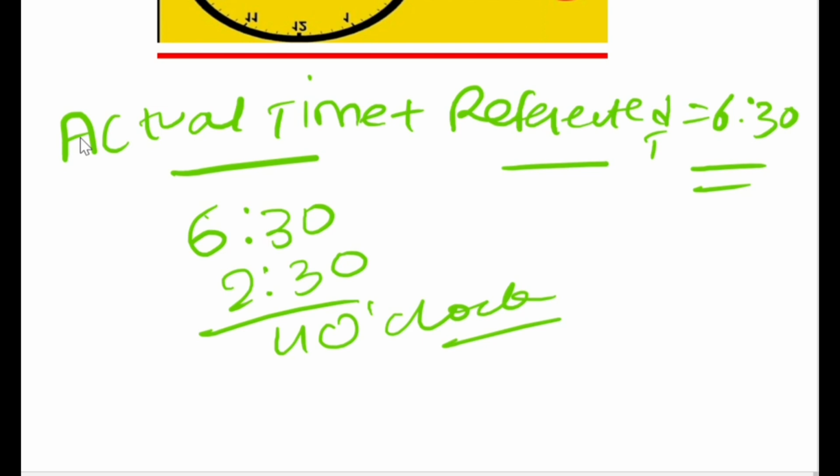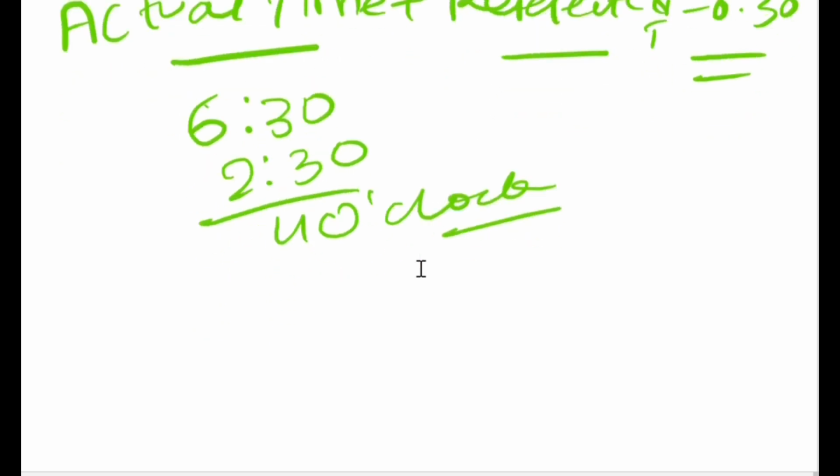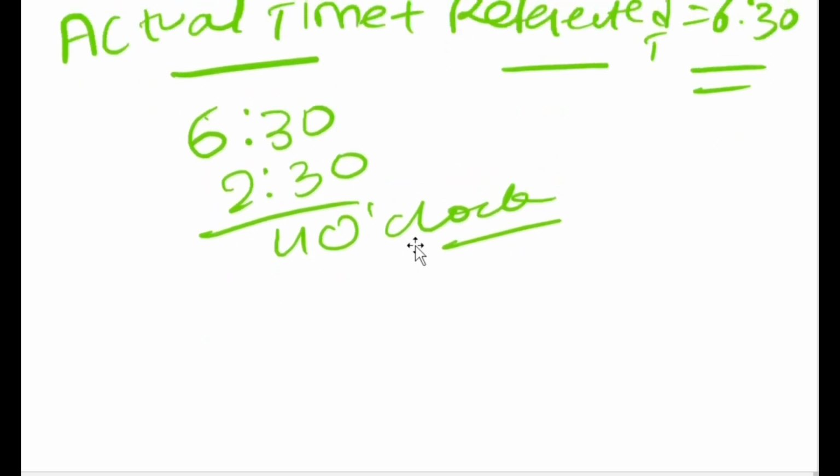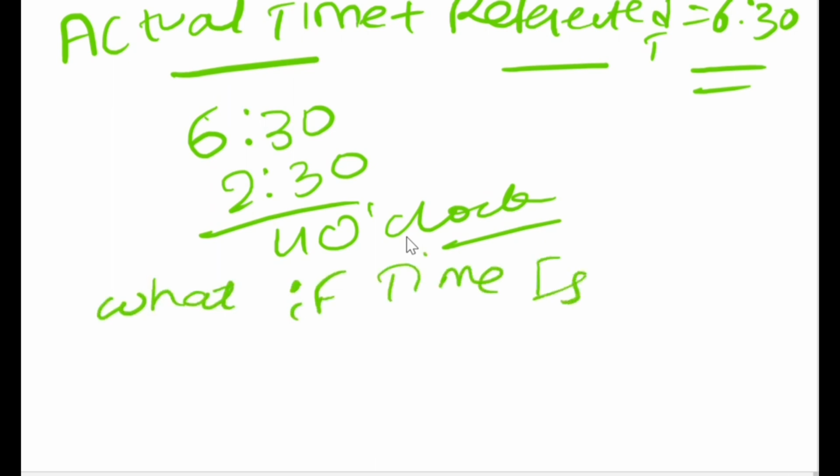What if the time is more than 6:30? There is a possibility of that, right? So when it is more than 6:30, I'll tell you one trick: take it directly as railway timings.